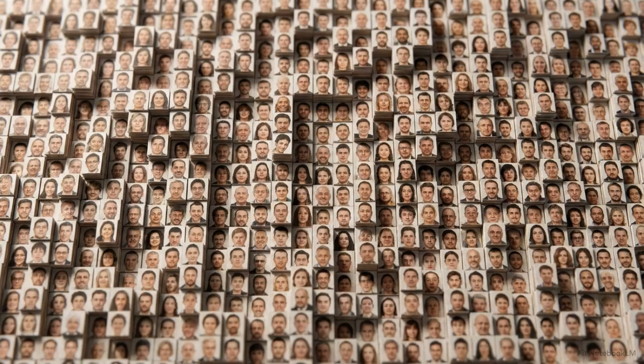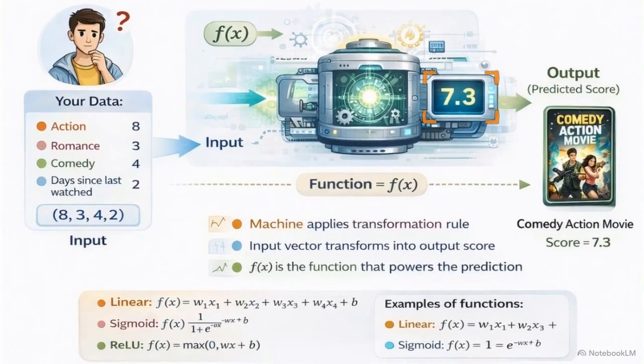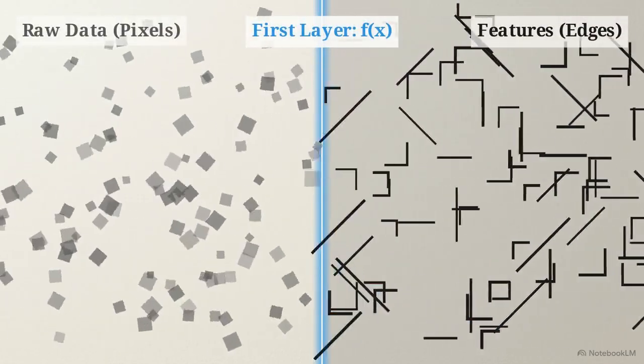A single loop is fine for a simple calculation, but identifying a specific human face or translating a novel requires scaling that logic up. This illustration shows how that happens through a transformation rule. The machine takes an input vector, like your viewing history, pushes it through a mathematical function, and outputs a predicted score for a new movie. Deep learning is the act of stacking these transformation rules on top of each other.